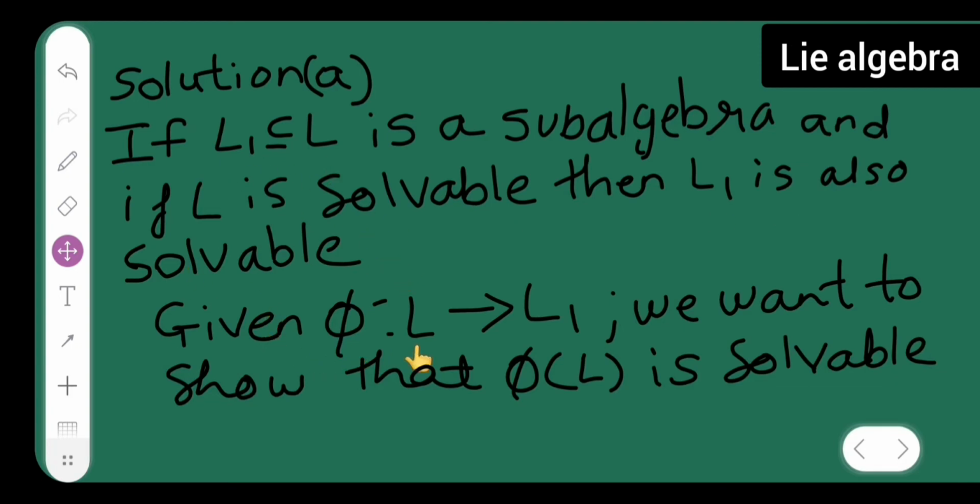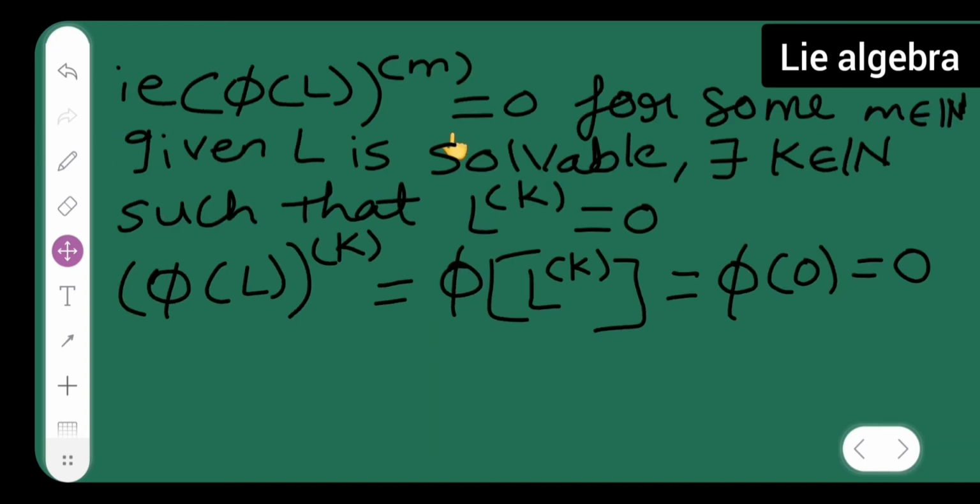And given phi from L to L1, we want to show that phi(L) is solvable. That is, phi(L) raised to power m is equal to 0 for some m belonging to the natural numbers. That is the definition of a solvable Lie algebra.